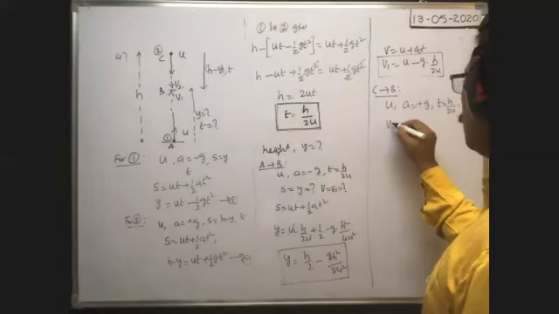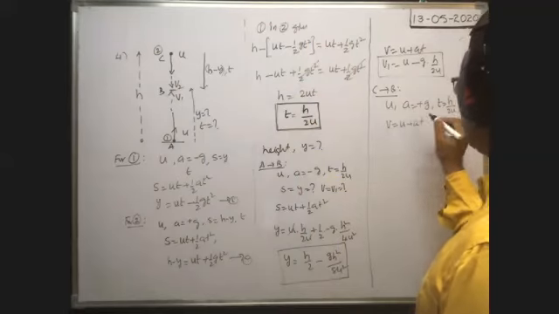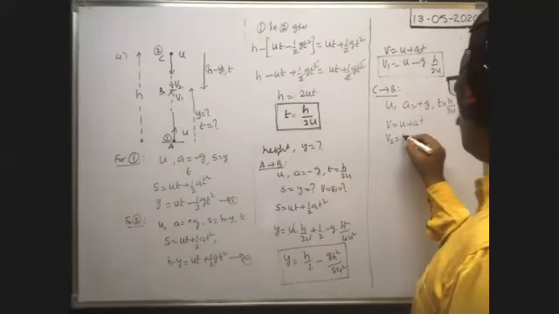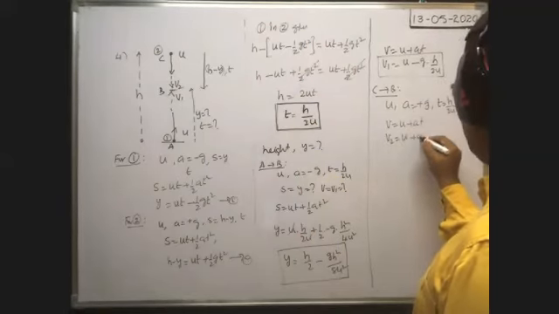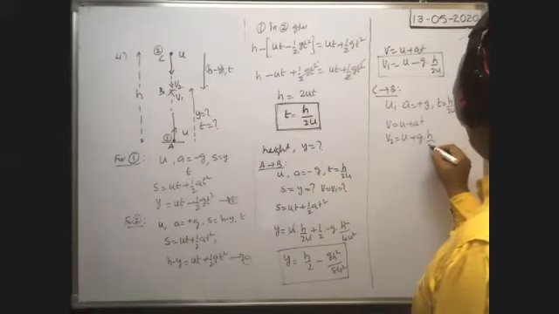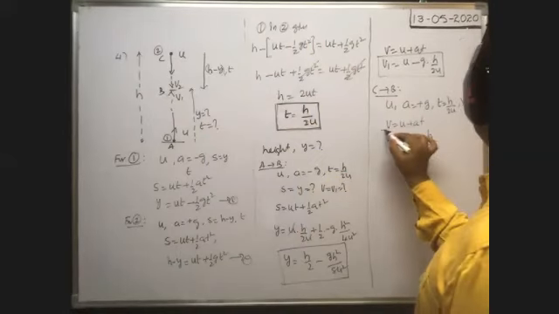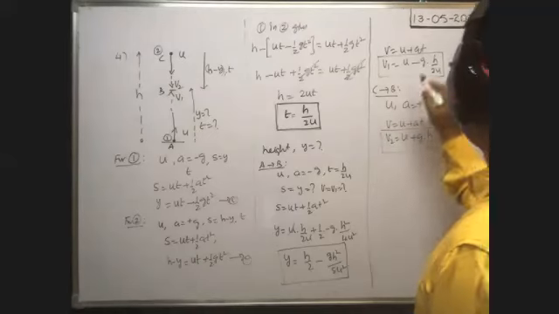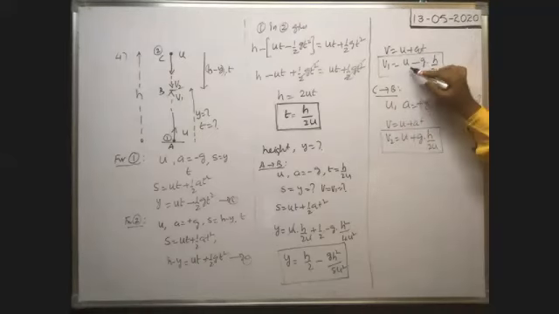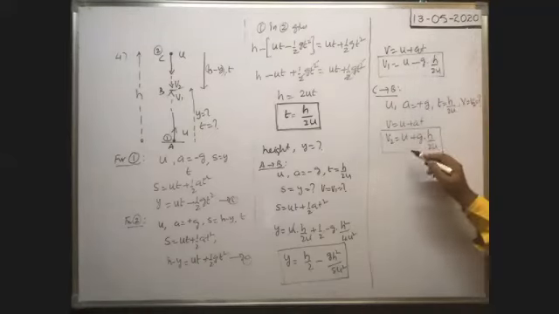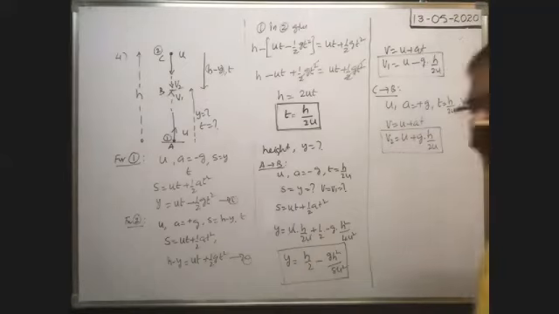Again from v is equal to u plus at. v means v2 is equal to u plus a, means plus g, into t, means h by 2u. Okay, this is the velocity acquired. Here it is u minus gh by 2u. Here it is u plus gh by 2u. Okay, that is the difference.